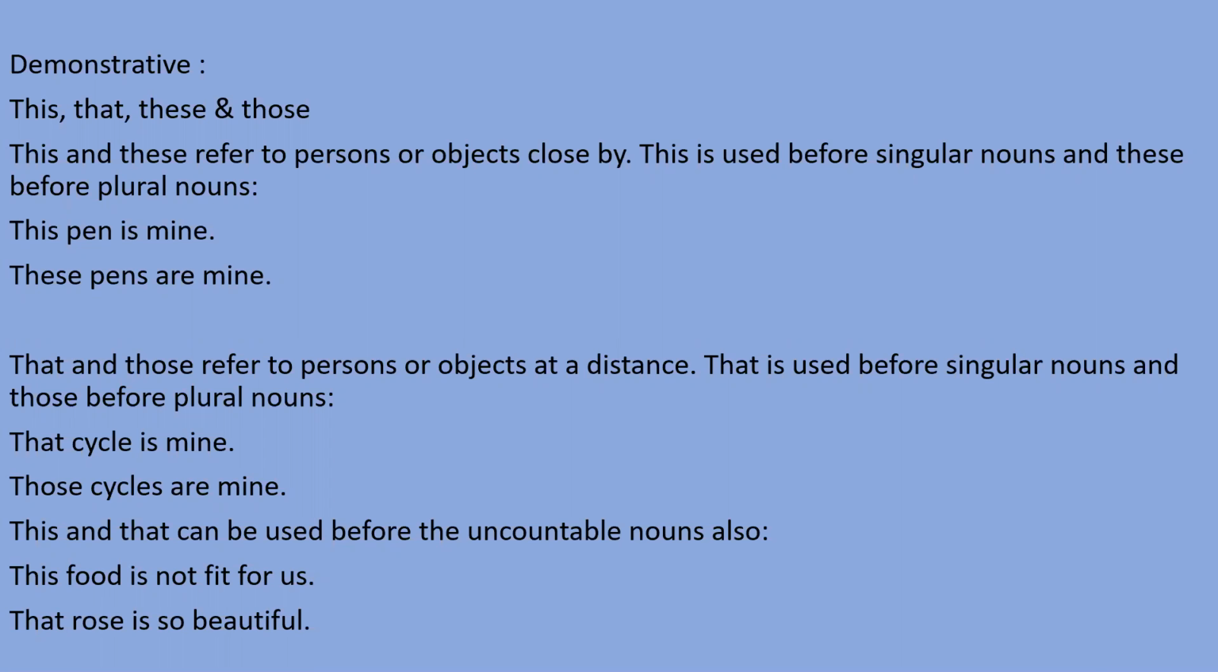So simply we have understood that this and that we use for the singular things. These and those we use for the plural things. When things are near to you, you should use this or these. When things are not near to you, then you should use that and those. Just to point out and demonstrate the thing, you have to use this, that, these, and those. Okay.